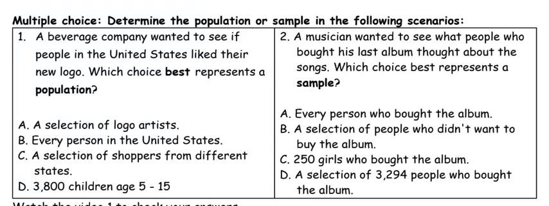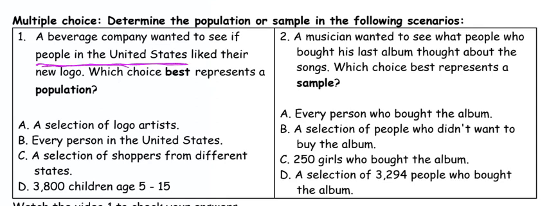And the choices are a selection of logo artists, every person in the United States, a selection of shoppers from different states, 3,800 children aged 5 to 15. In the question, we see that it says it wanted to see if people in the United States like their logo.